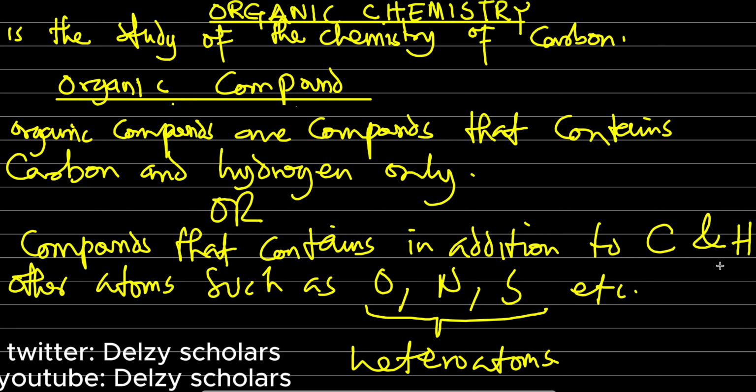Okay, so since we've seen what organic chemistry is, the study of the chemistry of carbon, and we've seen what an organic compound is and what makes up an organic compound, the next thing we're going to be looking at is the central atom used in organic compounds.